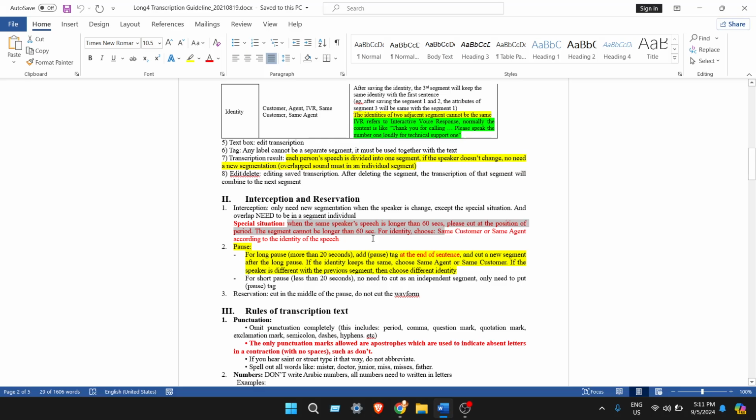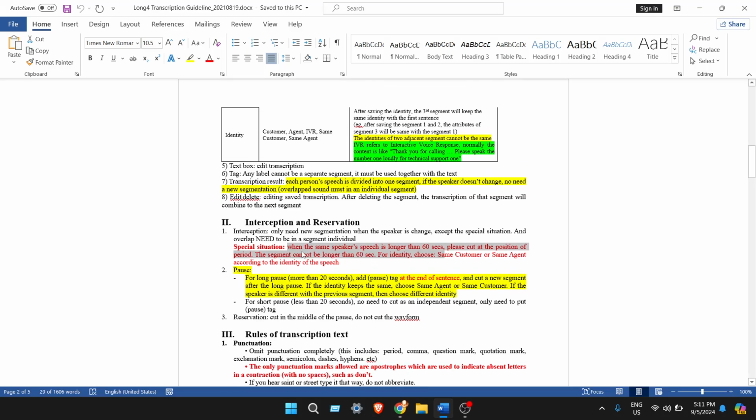That means if the speaker is speaking for more than 60 seconds continuously, then cut the segment somewhere near 60 seconds, and the speaker will continue in the second segment. So the maximum segment length for one speaker is 60 seconds. But whenever the speaker changes, there will be a new segment.